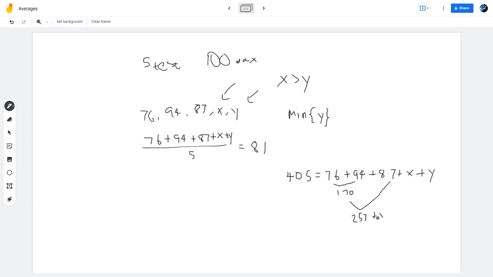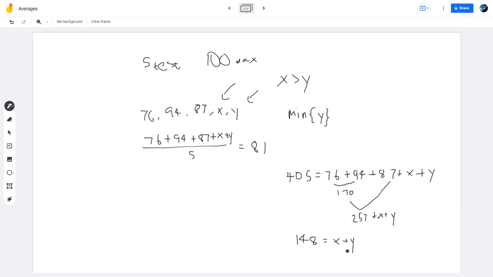And we can find that x plus y is going to be equal to 148. Right? Okay.